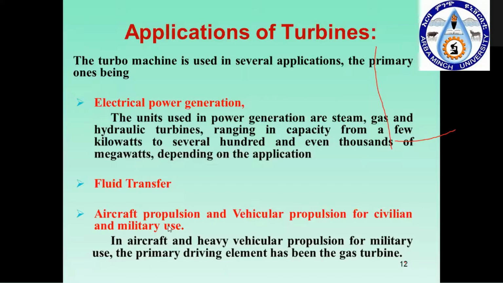And again it will be used for aircraft propulsion. That means turbine engines will be used for aircraft propulsion, and also for vehicular propulsion for normal civilian use and also military use. And as a mechanical engineer, you will know about the turbocharger application in the case of your cars. That means you're admitting more quantity of air and inducing more fuel to get better efficiency, and that is also the turbo machine application in engines to get higher efficiency.